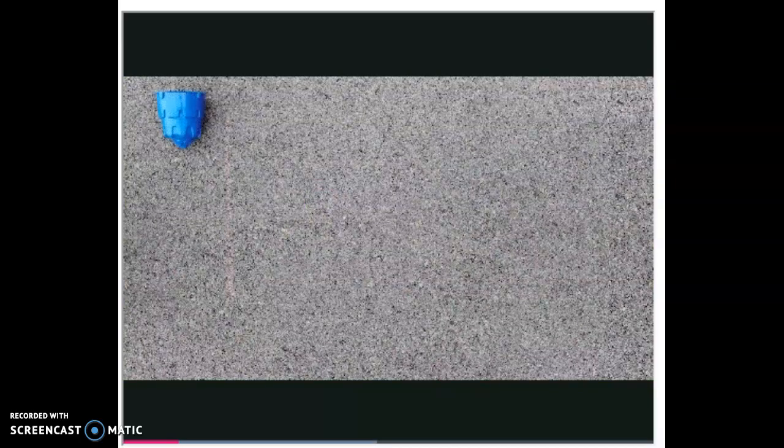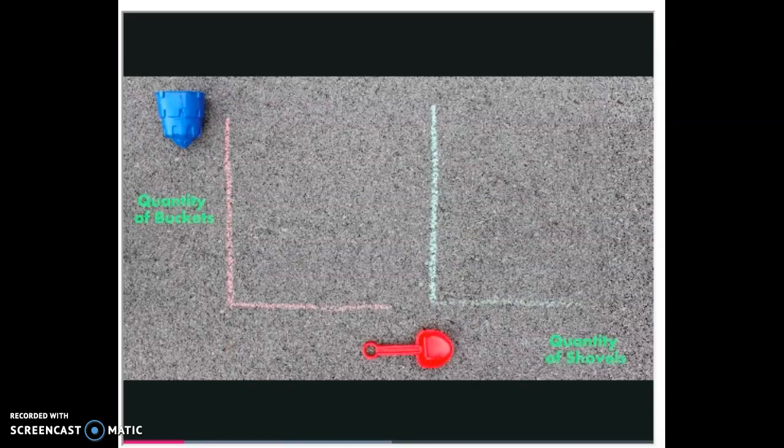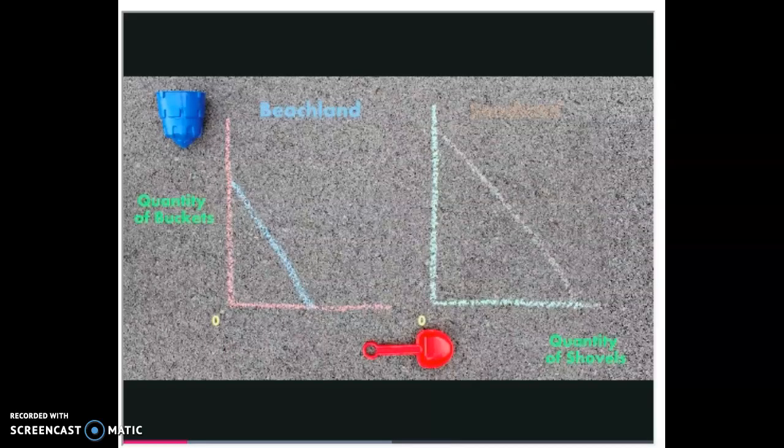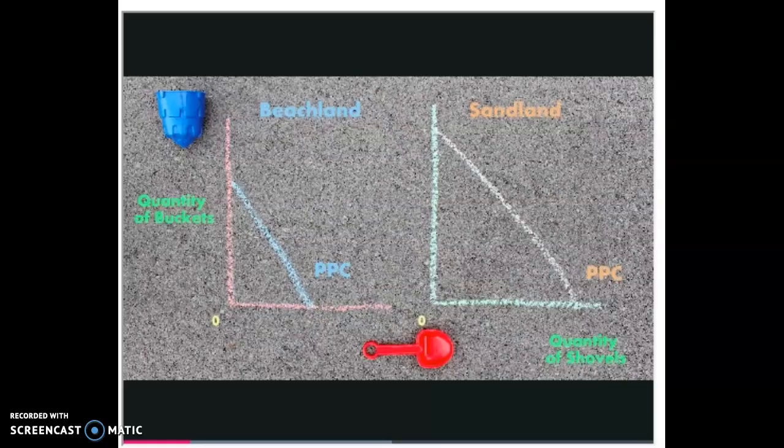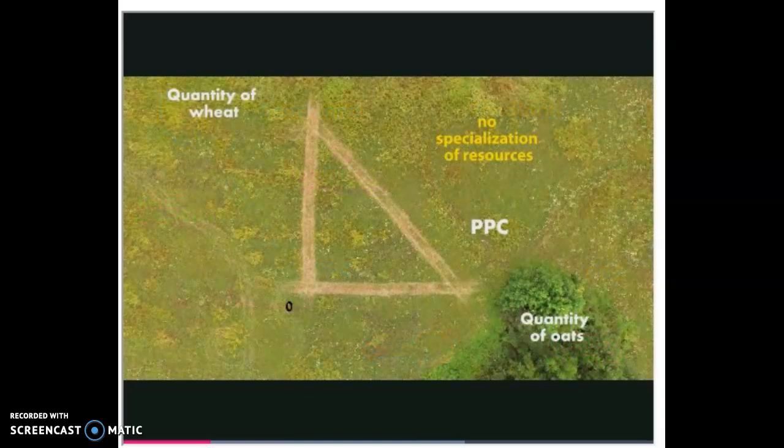Let's draw graphs that measure the quantity of buckets on the vertical axis and the quantity of shovels on the horizontal axis. We'll show the country's production possibilities curves for a given amount of resources and time, say a day. For simplicity, we'll assume that the resources are not specialized for the production of these two goods, which makes the production possibilities curves straight lines, as you might recall from the video on production possibilities curves.